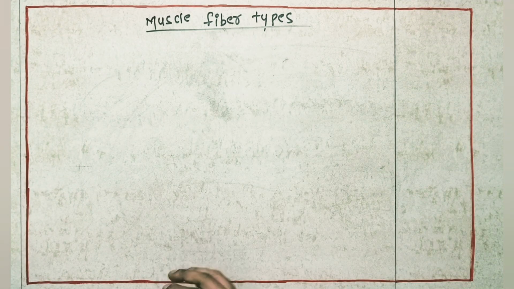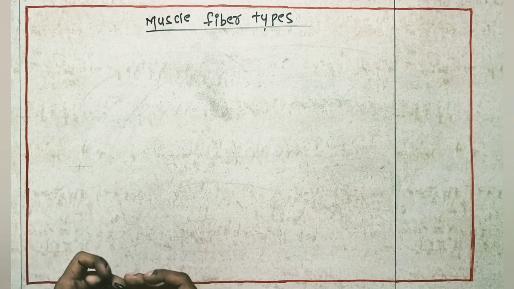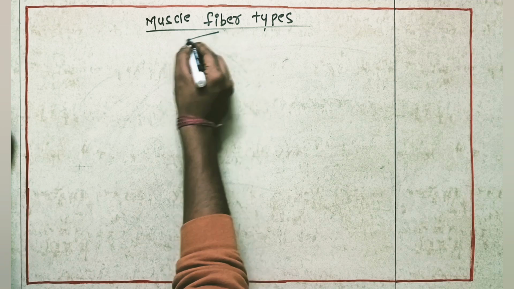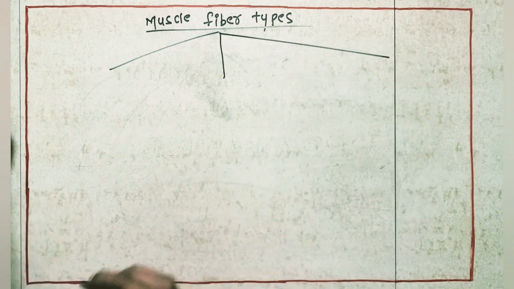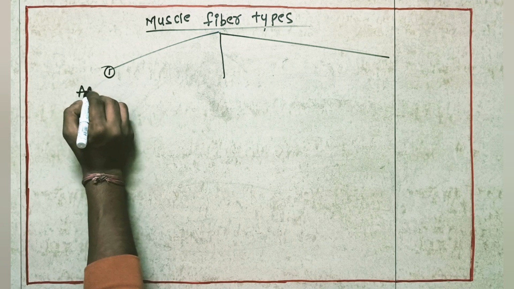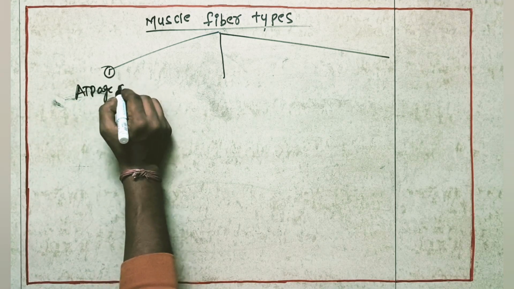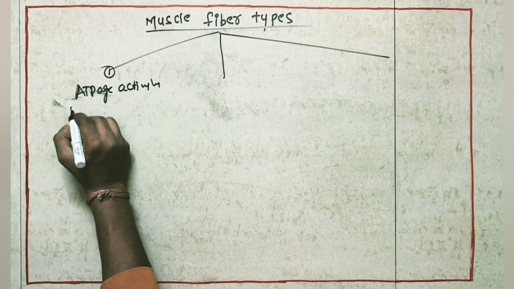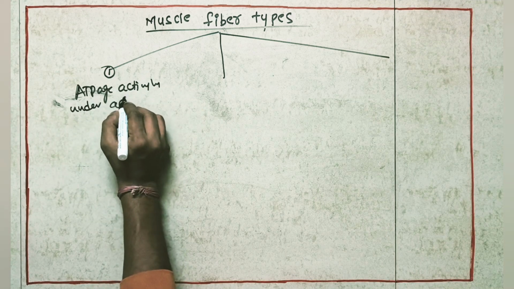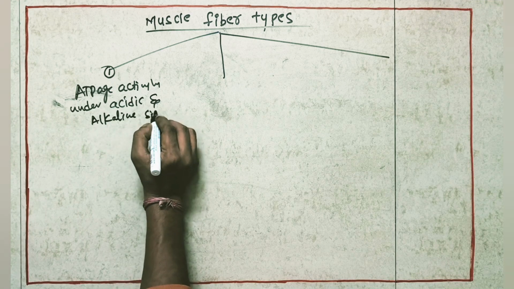Muscle fiber types are very important to understand. First we'll see what the types of muscle fiber are. Here we'll have three variations. The first one is based on the ATPase activity under acidic and alkaline situations.